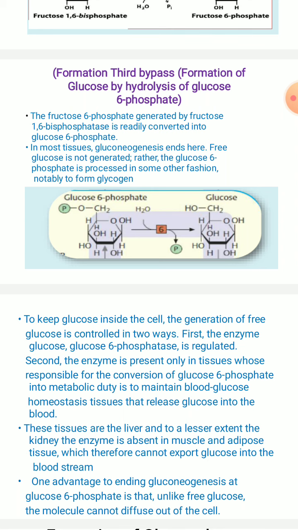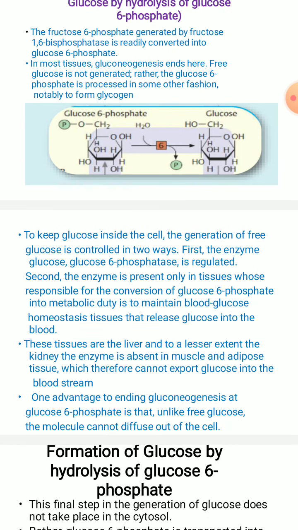In order to maintain the blood glucose level, that is homeostasis, there are tissues which release the glucose into the blood. These tissues include the liver and, to a lesser extent, the kidney. The enzyme is present in the liver and to a lesser extent in the kidney, but it is going to be absent in the muscle and adipose tissue, which therefore cannot export glucose into the bloodstream.